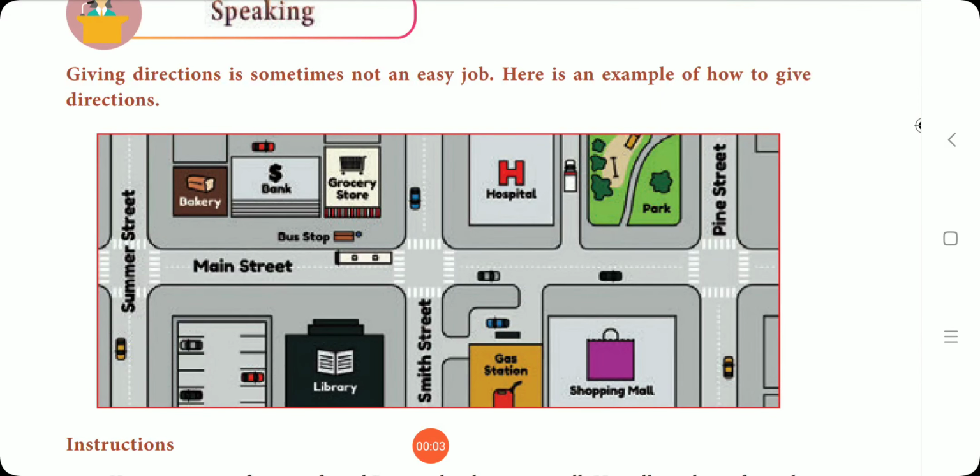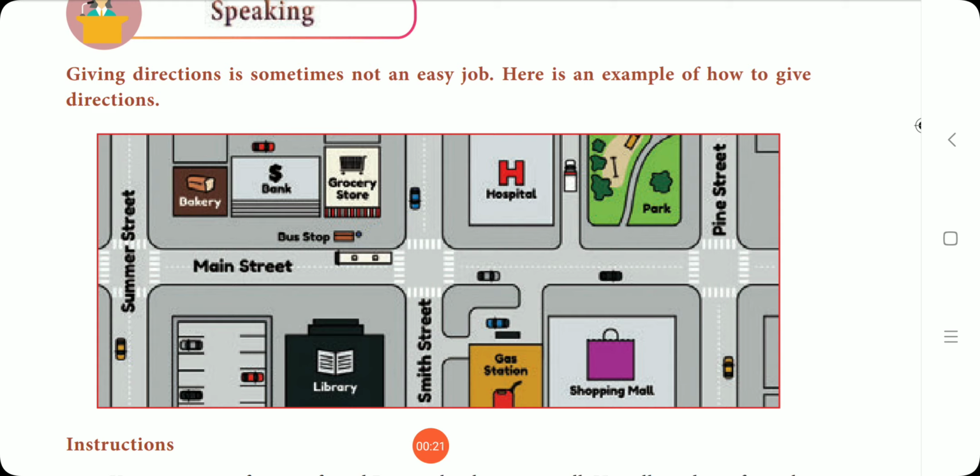Okay, listen. In this video we are going to see how to write the road map. This carries 3 marks. Definitely it will be asked in your exam. This is simple. Nothing to worry. It will be very simple.